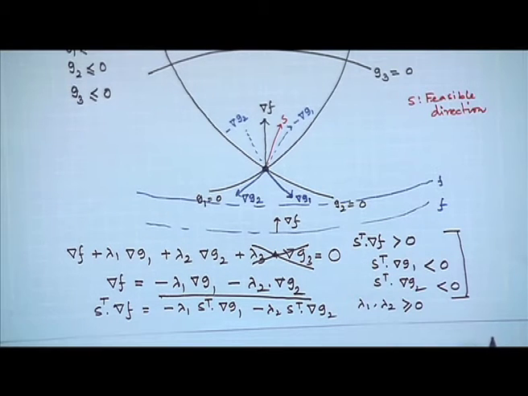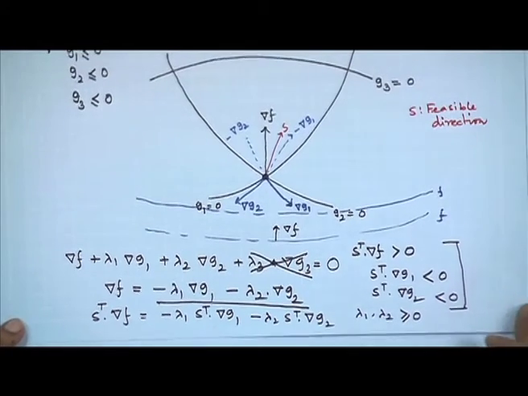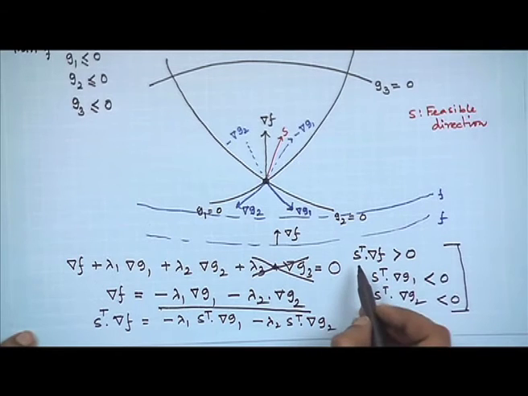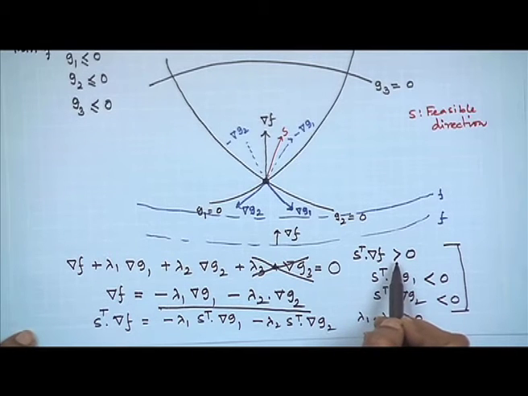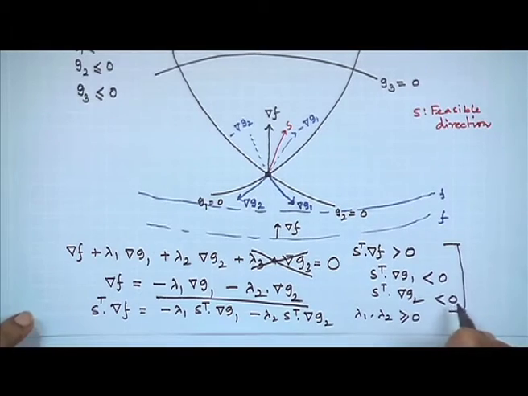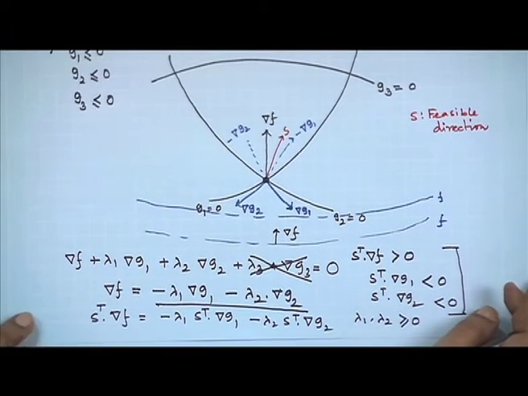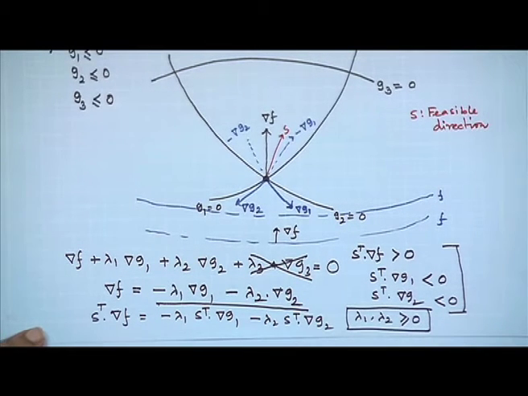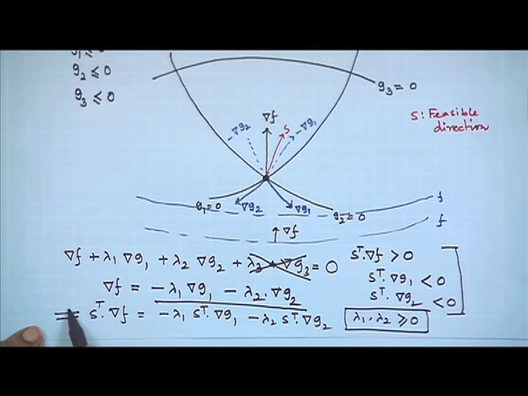That is why we can conclude that if we consider S as a feasible direction, then S dot grad of the objective function is greater than 0, S inner product with grad of G1 is less than 0, and S inner product with grad of G2 is less than 0. Since we are considering the minimization problem, can we conclude that lambda 1, lambda 2 are greater than or equal to 0 from this condition? Think about it.